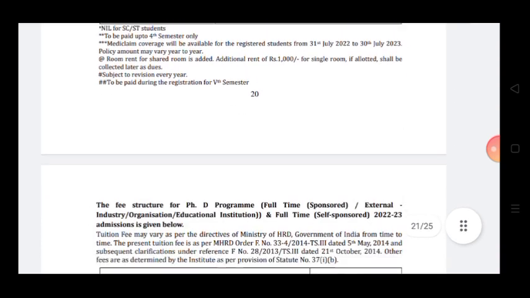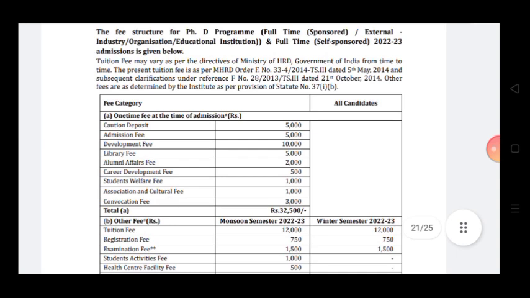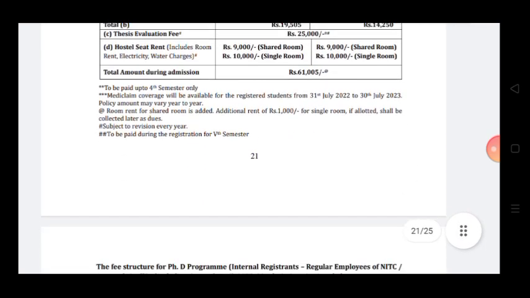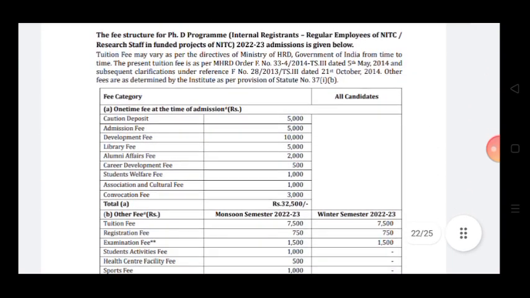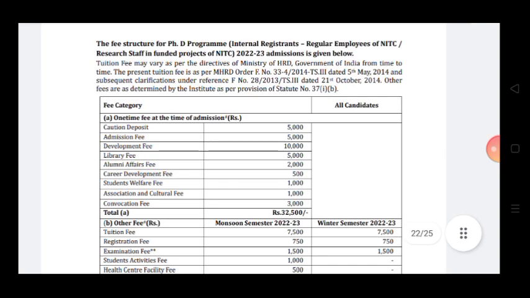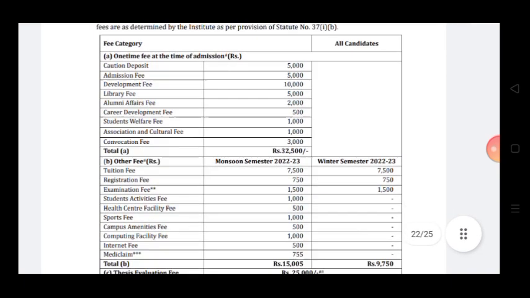And for self-sponsored or external industry organization candidates, then you have to pay 61,000. Pay structure for internal grant: regular employee of NIT Calicut or research staff in funded project of NIT Calicut, they have to pay 56,505.